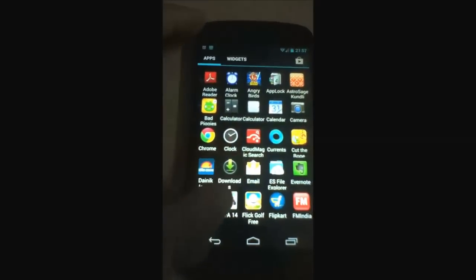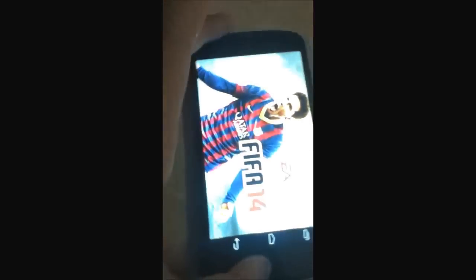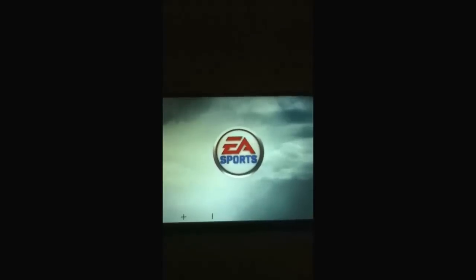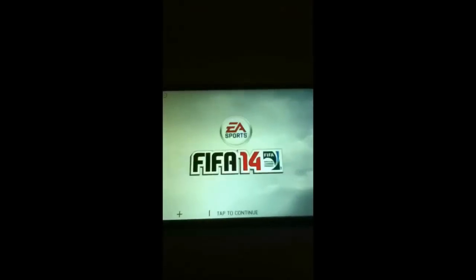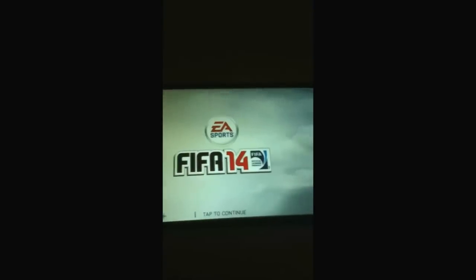Looks pretty sharp, and here's the FIFA license thing, and yeah, tap to continue. So here's the home screen. Right now it may look like the free version, but we'll show you how to make it paid.